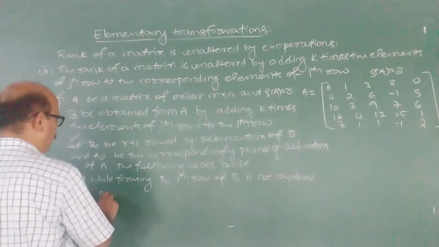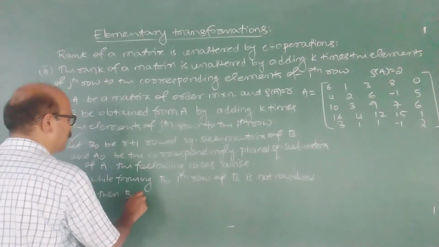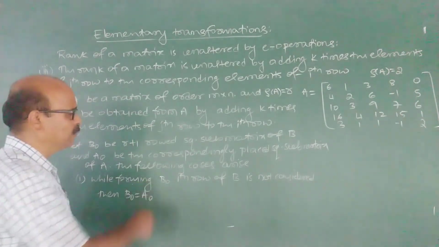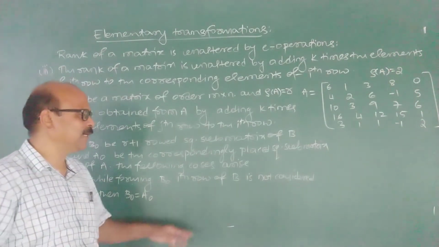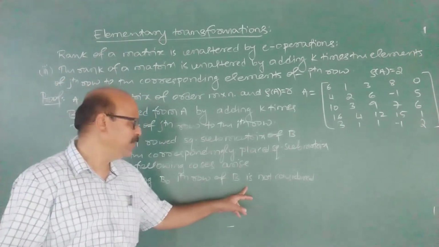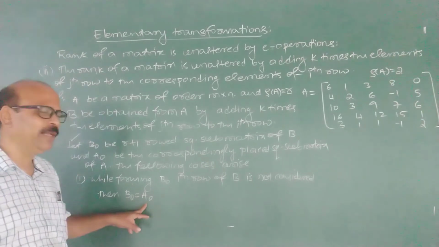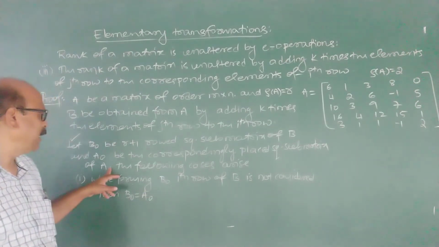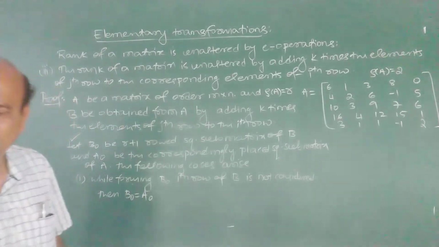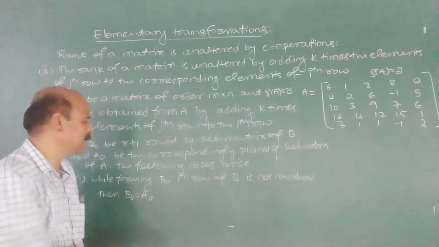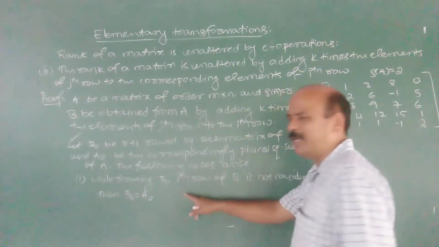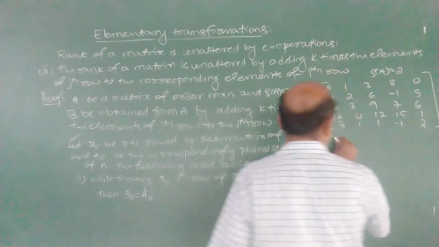Then B naught is equal to A naught. Suppose that the affected row, ith row, is not taken while forming B naught of B, then B naught will be A naught. What is A naught? A naught is the correspondingly placed minor or square submatrix of A. Now I explain why B naught becomes A naught by this.